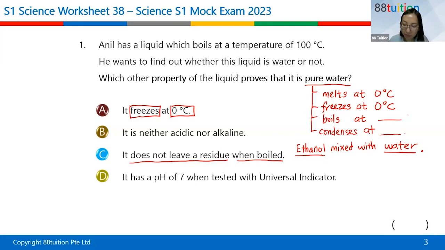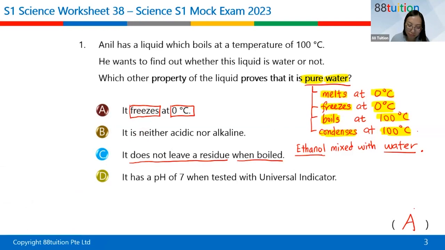What is this temperature here? What's the boiling point of water, everyone? Okay, 100. Okay, well done, Harvard, Andrea. All right, so boiling point is 100 degrees Celsius. Condensation point also at 100. All right, so please take note. Something is pure if it has a fixed melting point. If it has a fixed freezing point, fixed means only one number, or you have a fixed boiling point, or if it has a fixed condensation point, then you know that it's pure water. Is everybody clear? All right, so one of these will show that it's pure. All right, so the answer is A.